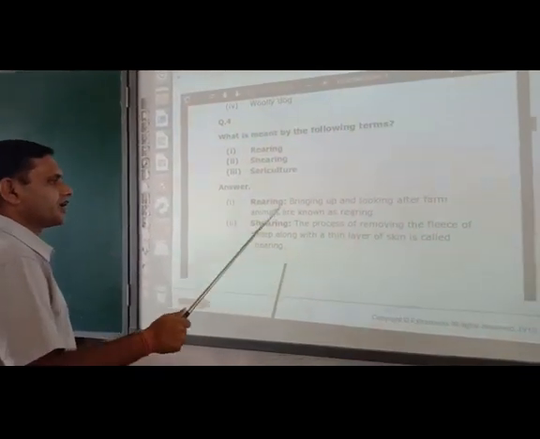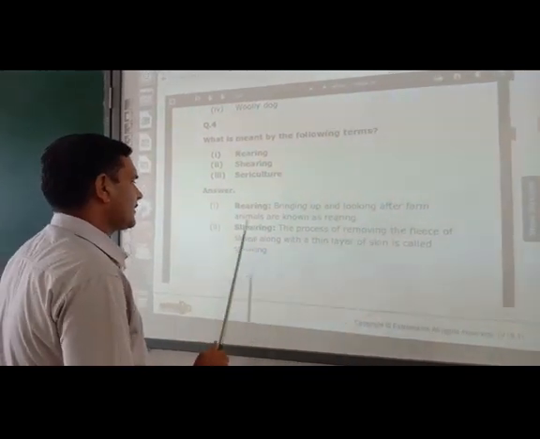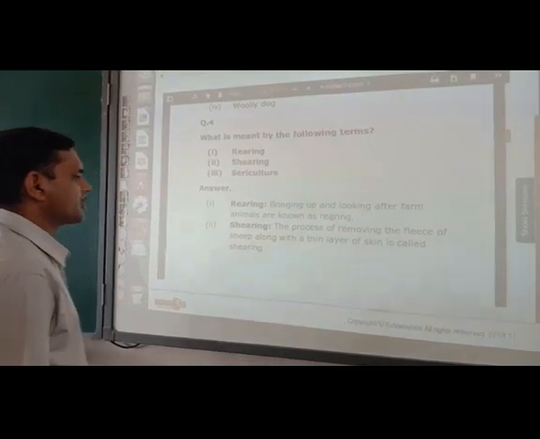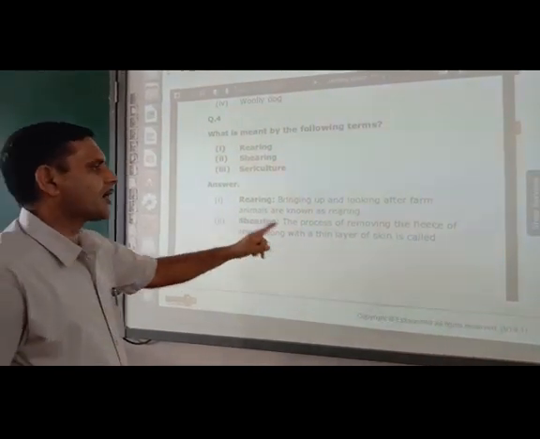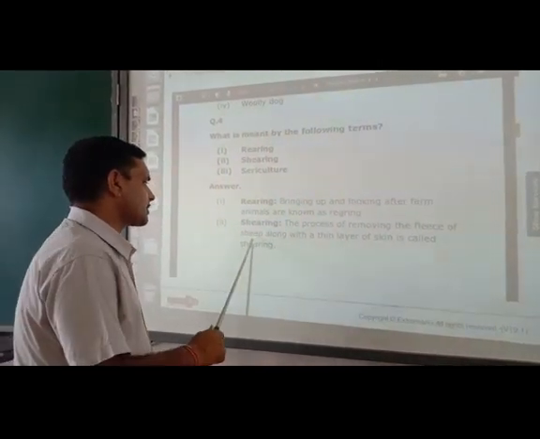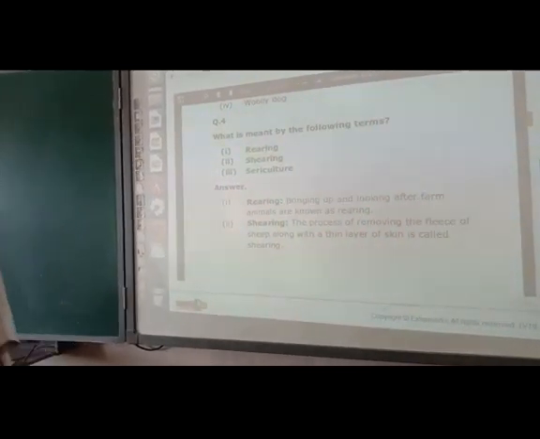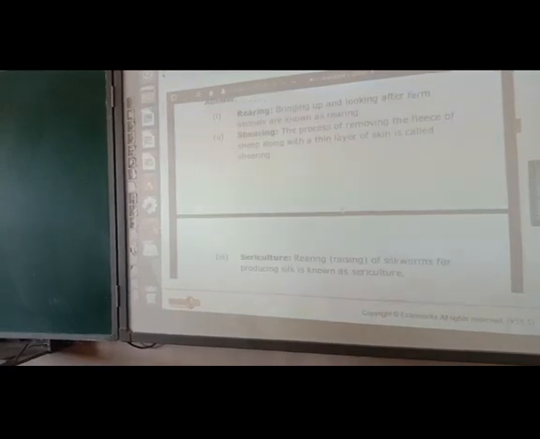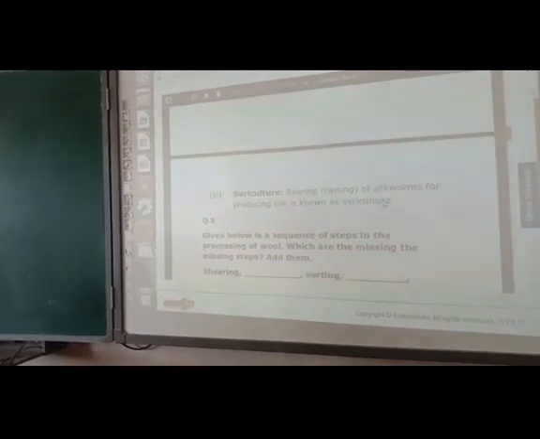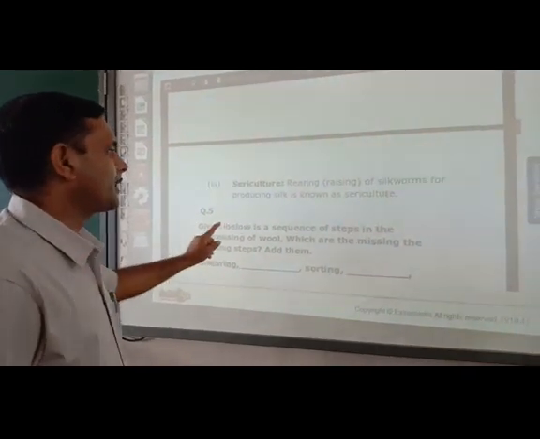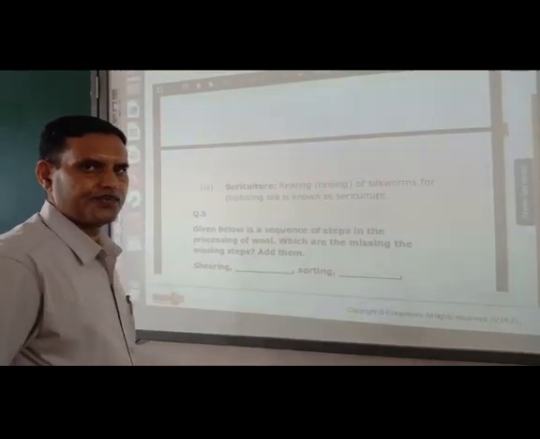What is shearing? The process of removing the fleece of sheep along with a thin layer of skin is called shearing. What is the next one? What is sericulture? Sericulture is the science of rearing of silkworms for obtaining silk.